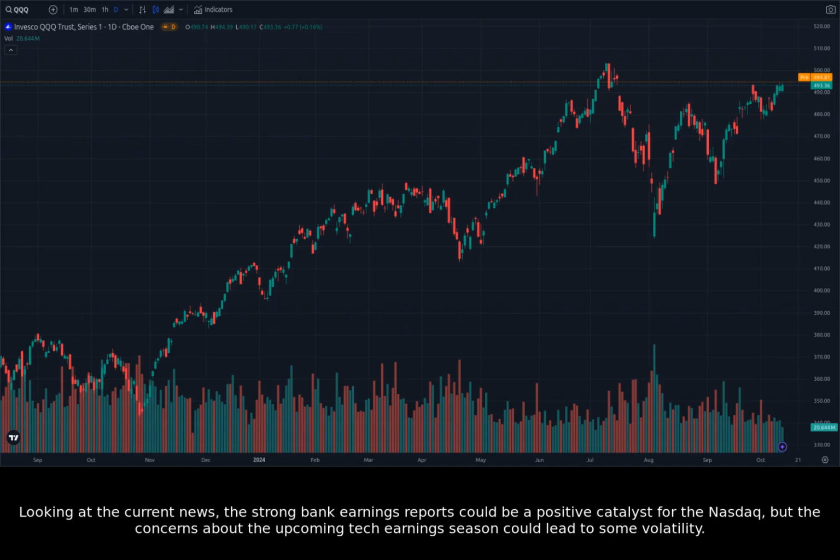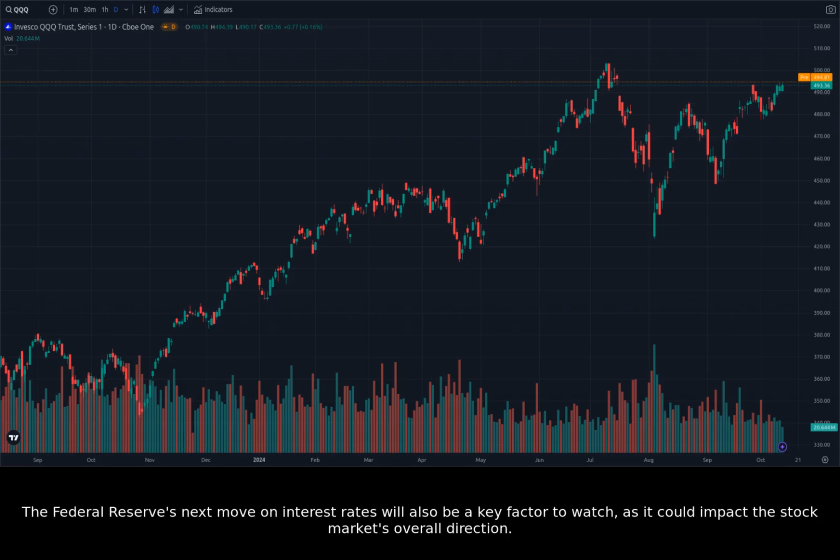Looking at the current news, the strong bank earnings reports could be a positive catalyst for the Nasdaq, but the concerns about the upcoming tech earnings season could lead to some volatility. The Federal Reserve's next move on interest rates will also be a key factor to watch, as it could impact the stock market's overall direction.